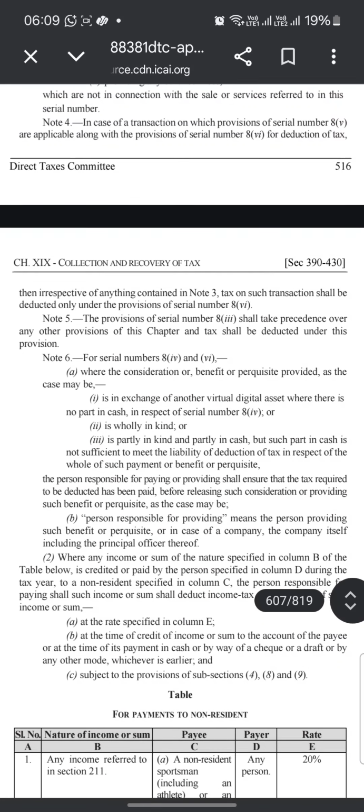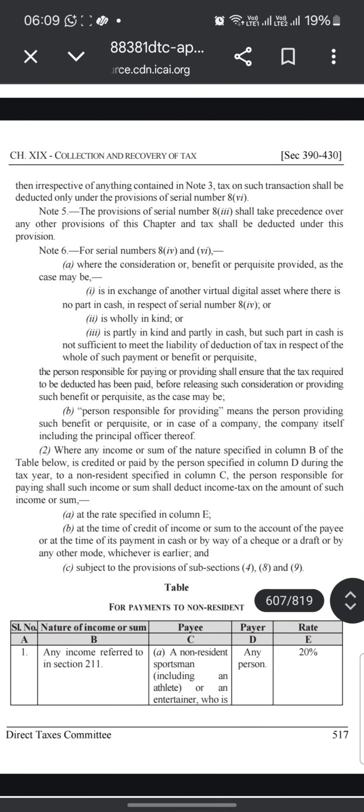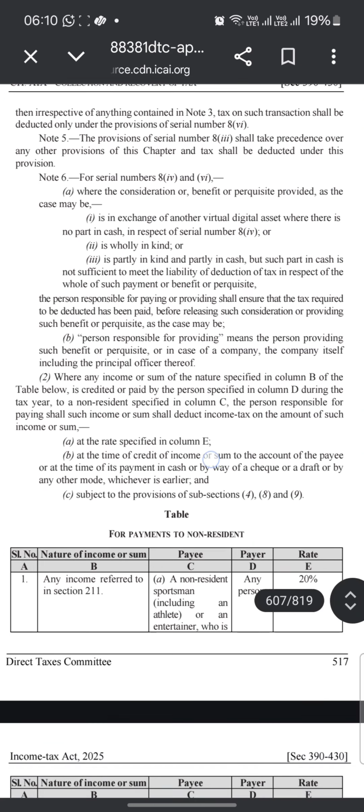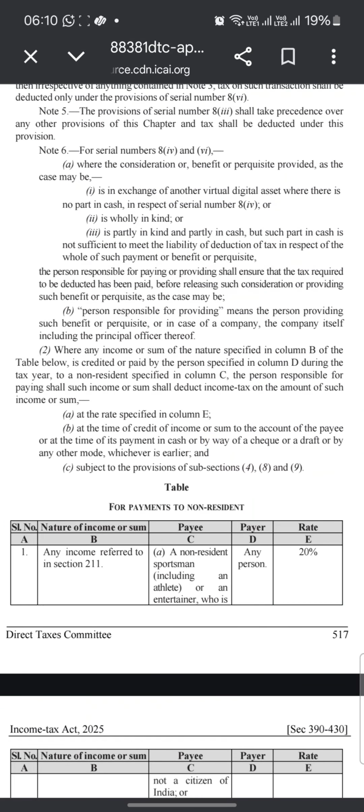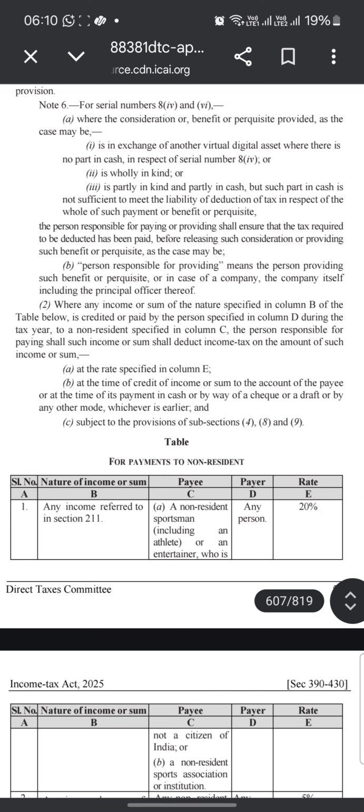Note 5. In case of a transaction on which the provisions of serial number 85 are applicable along with the provisions of serial number 86 for deduction of tax, then irrespective of anything contained in Note 3, tax on such transaction shall be deducted only under the provision of serial number 86. The provision of serial number 83 shall take precedence over any other provision of this chapter, and tax shall be deducted under this provision.